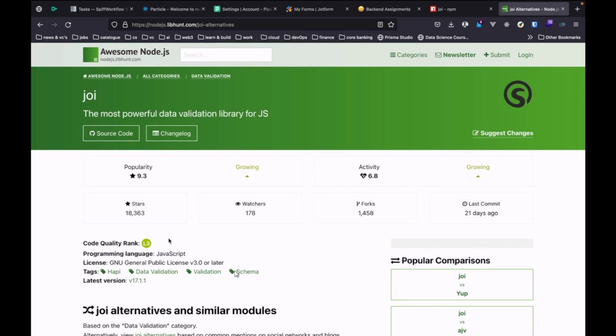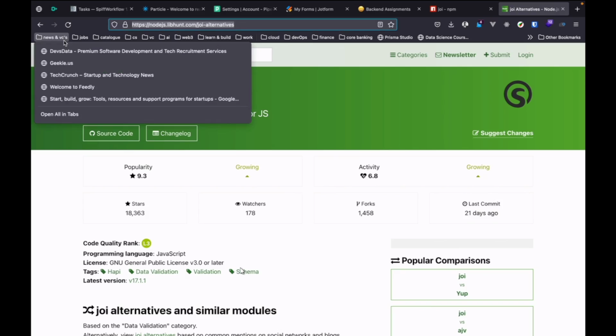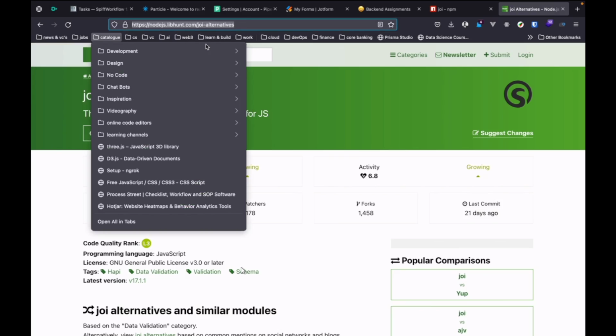I can't seem to remember the exact name of the library, but I'm very sure I have the library in here.